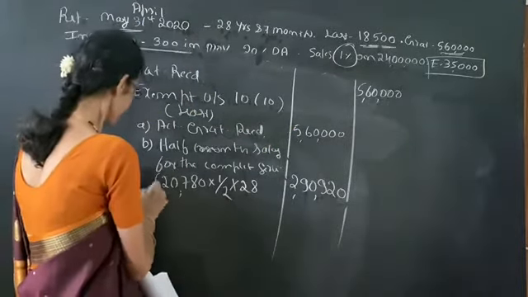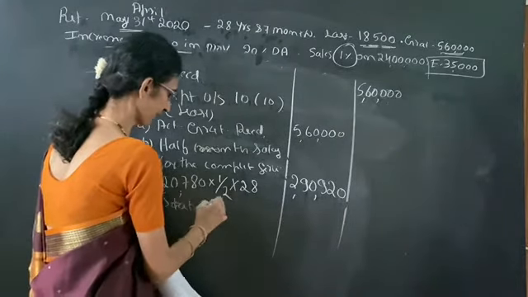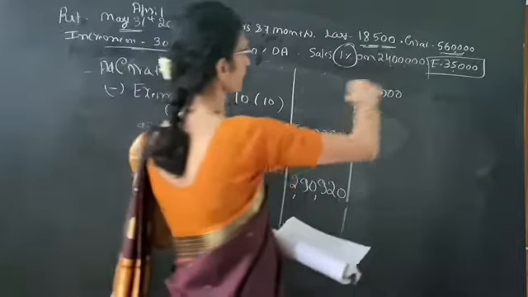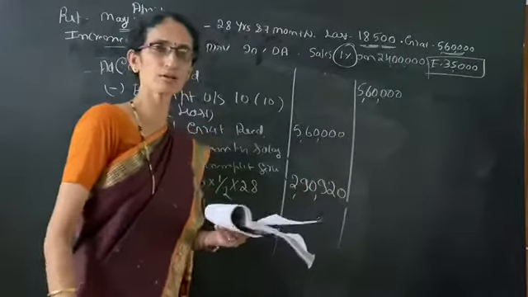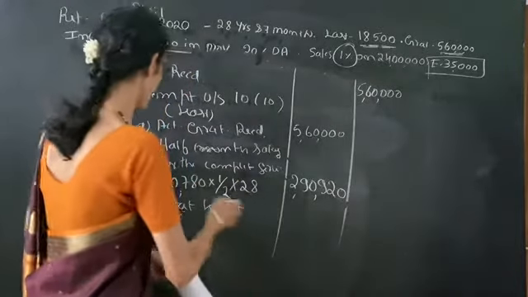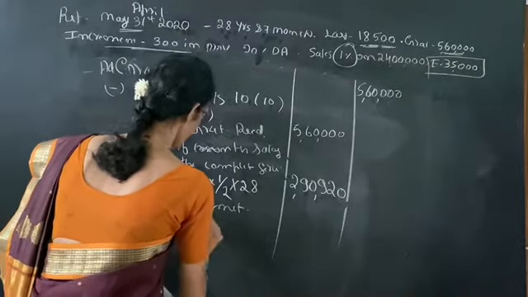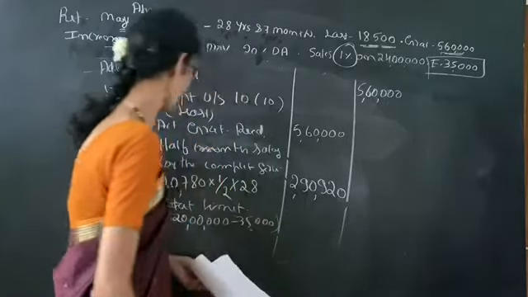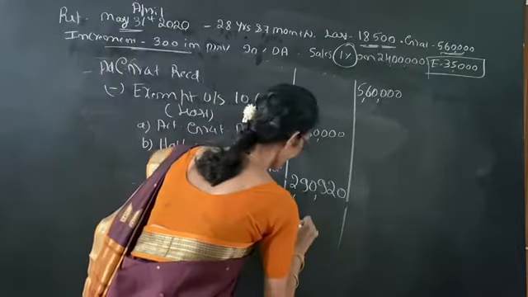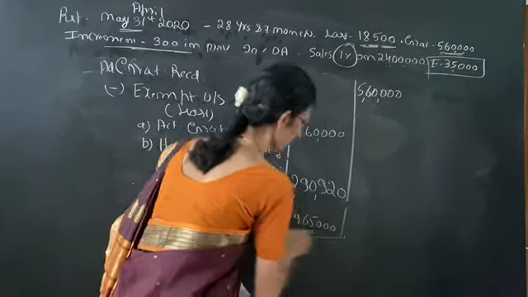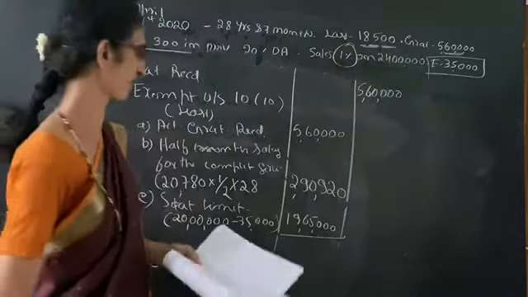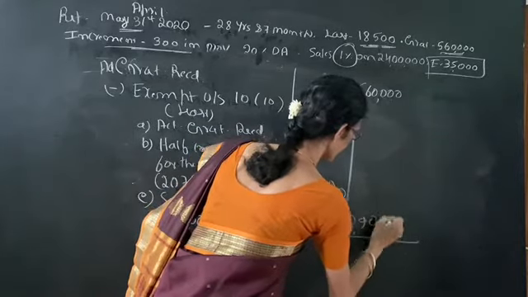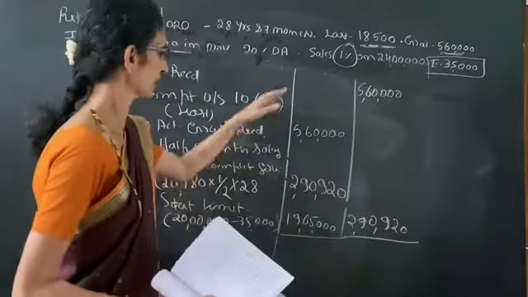Then C is statutory limit. Once again, statutory limit is 20 lakh. But we have to deduct the amount earlier received, that is 35,000. So within bracket we have to write 20 lakh minus 35,000. It will be 19 lakh 65,000. So least of the following is 2,90,920.